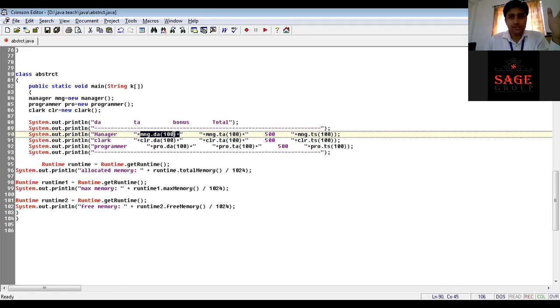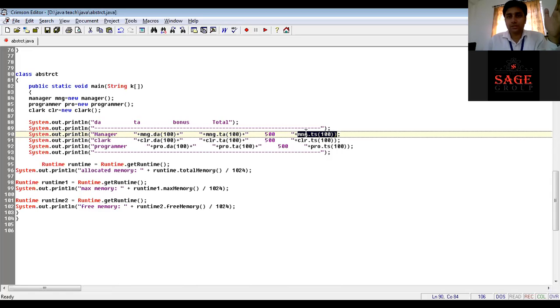Let's suppose the manager's basic salary is 100 rupees. So it will return the DA allowance by calculating for manager. Here it will return the TA. Bonus is fixed at 500 rupees.